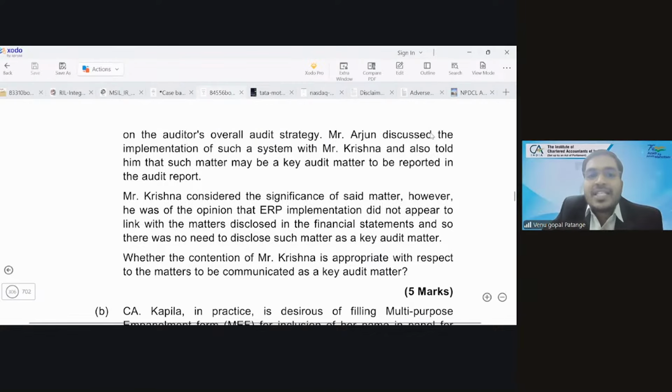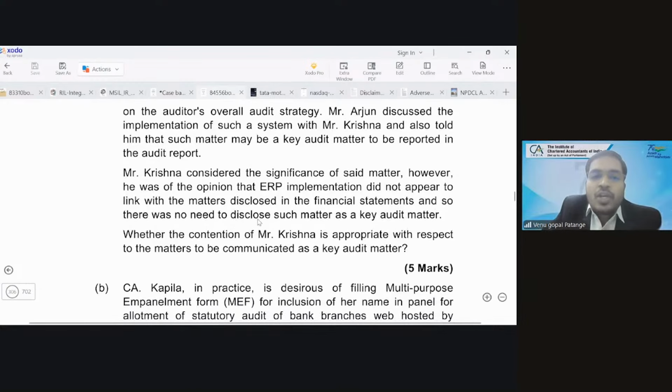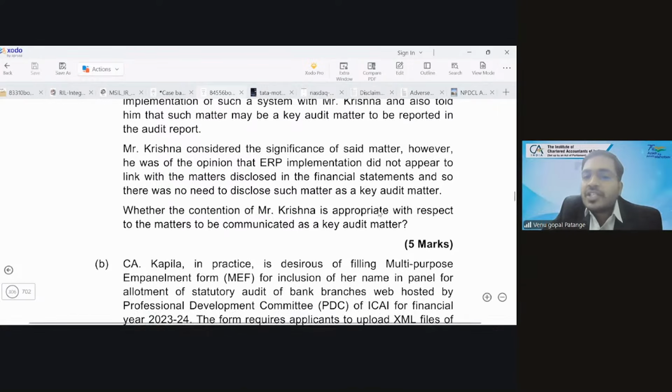Mr. Arjun discussed the implementation of such a system with Mr. Krishna and also told that such a matter may be a key audit matter to be reported in the audit report. Mr. Krishna considered the significance of the said matter. However, he was of the opinion that ERP implementation did not appear to link with the matters disclosed in the financial statements, and so there was no need to disclose such a matter as a key audit matter. Whether the contention of Mr. Krishna is appropriate with respect to the matters to be communicated as key audit matter.